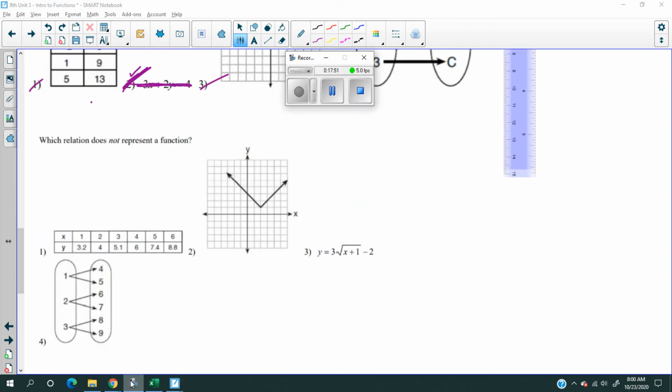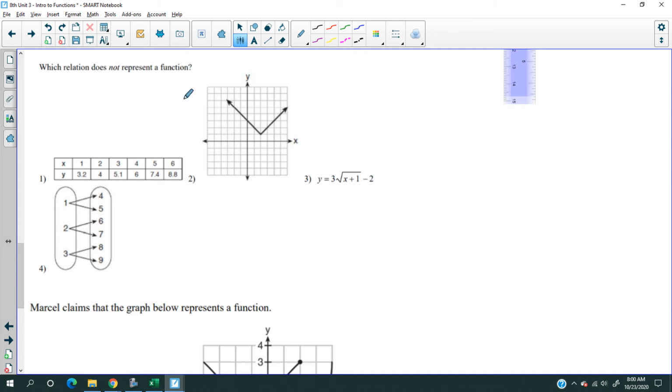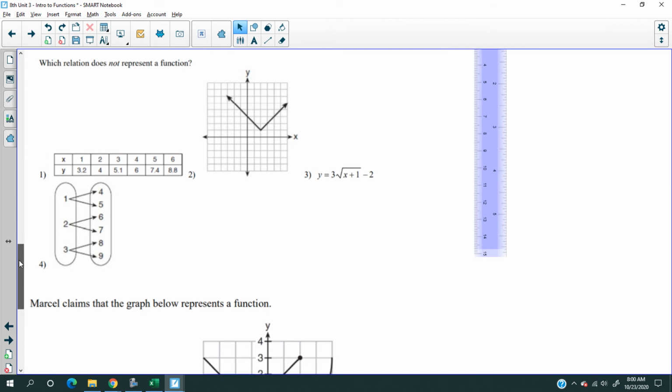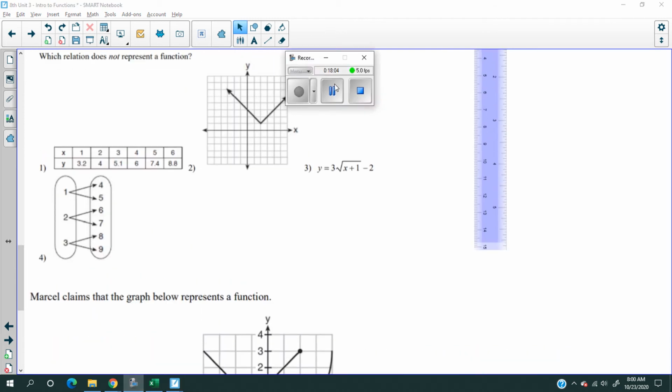How are we doing on time? All right, I feel a little bad. Which does not represent a function? You know what? I'm gonna stop here. Let's go over these in class. I feel a little bad because I'm 3 minutes over, but the lesson was easy. Let's do the rest in class. Have a good day, and I will see you guys tomorrow. Okay, bye-bye.